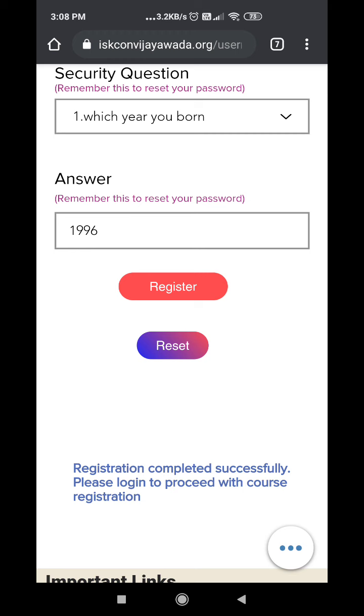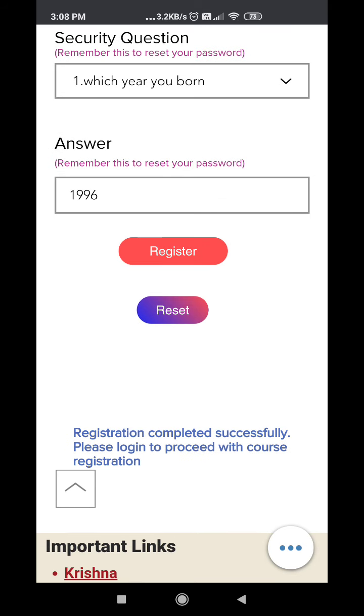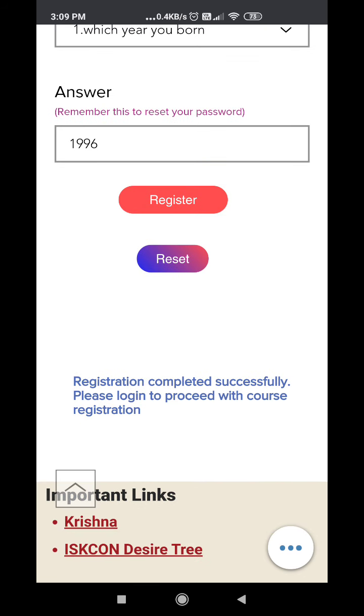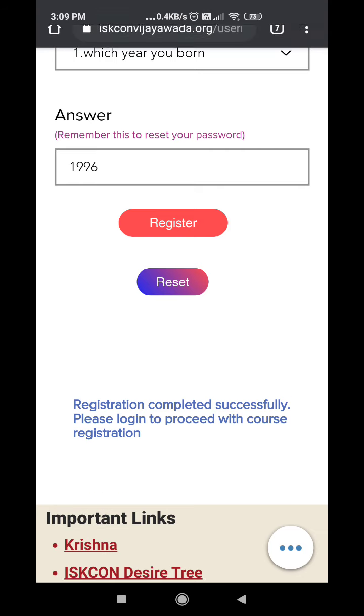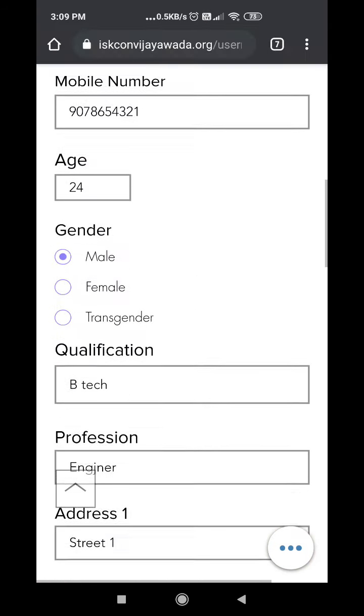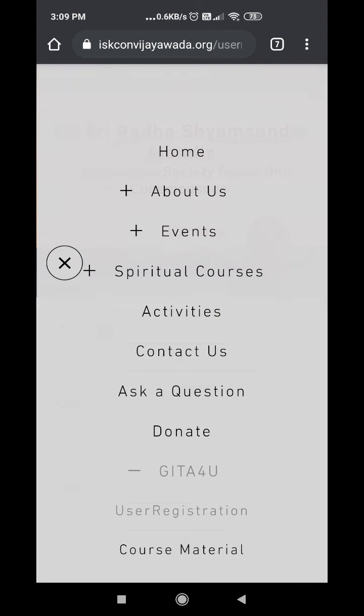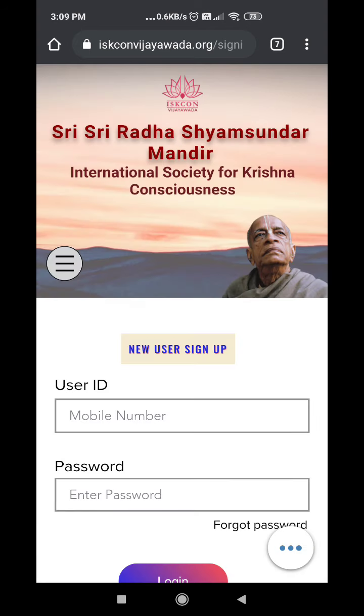It will show you this message: registration completed successfully, please log in to proceed with course registration. So this is just step 1, to register yourself for the Gita for You course. But now you have to select specifically the batches, like timing and your convenient language. So once you are registered, click here, Gita for You.